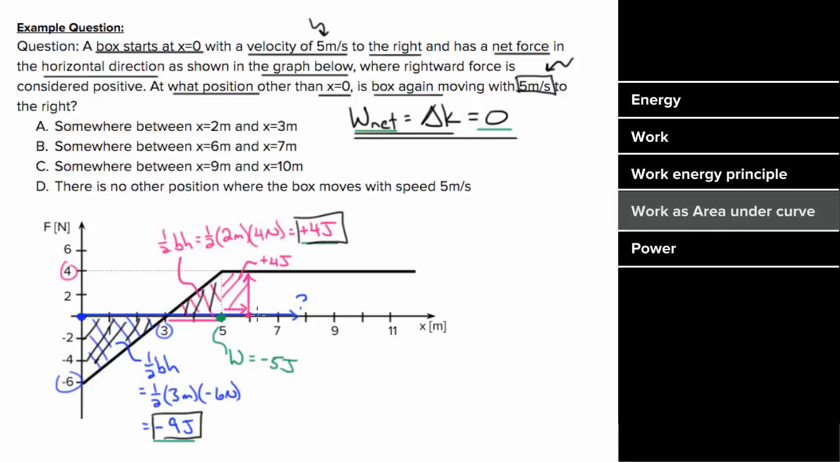I'd only need to go 1 more fourth of a meter to pick up 1 more joule, so that 1 plus 4 plus 4 is equal to 9, canceling the -9. So the net work would equal 0 somewhere between x equals 6 and x equals 7, which would ensure that the change in kinetic energy is 0, and we would end with the same speed that we began with.